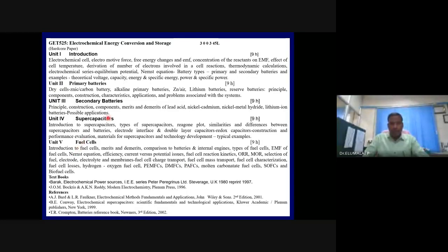After the fuel cell unit, we will come back to the secondary unit. So, secondary batteries, sorry. In the secondary batteries, we will learn about the principle, constructional features, components, merits and demerits of the good old battery, that is the lead acid battery, nickel cadmium battery, nickel metal hydride and lithium ion batteries. There ends this paper 525.